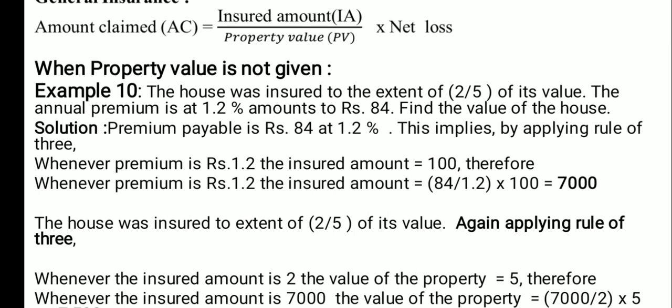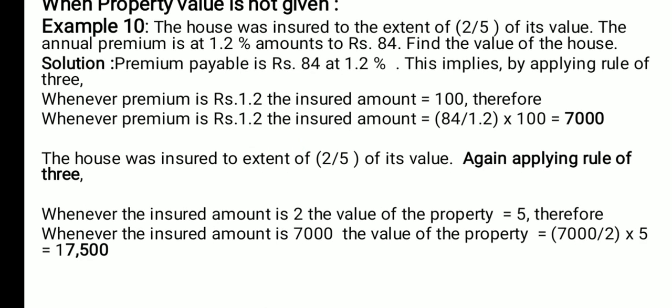Next, the house was insured to the extent of 2 by 5 of its value. What is the 2 by 5 of its value? So again applying the rule of 3. So 2 by 5 of 7000. Whenever the insured amount is 2, the value of property is 5. Therefore, whenever insured amount is 7000, the value of the property equal to 7000 divided by 2 multiplied by 5, that is equal to 17,500. This is the answer.